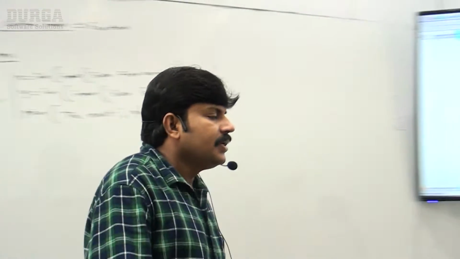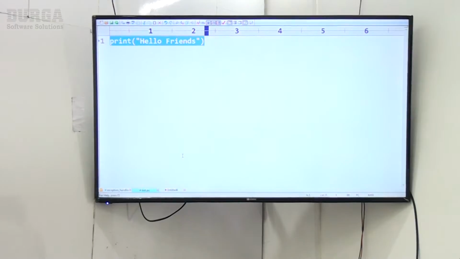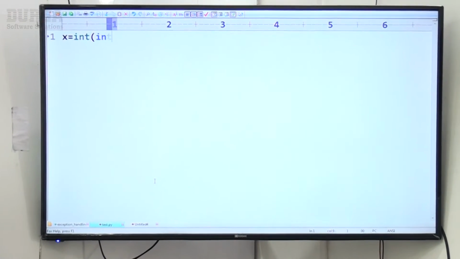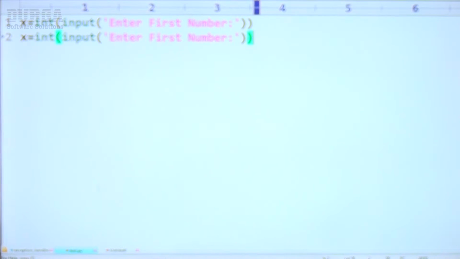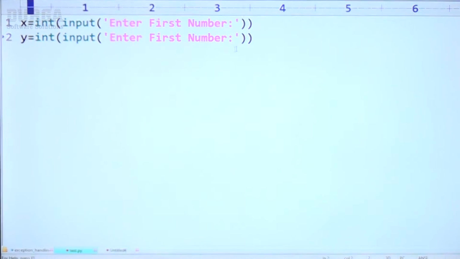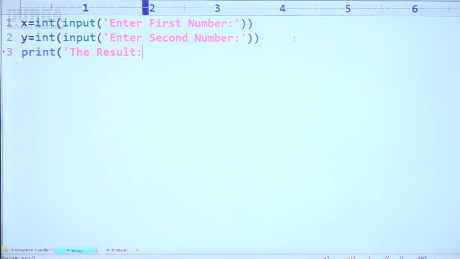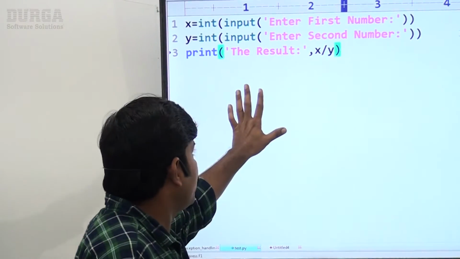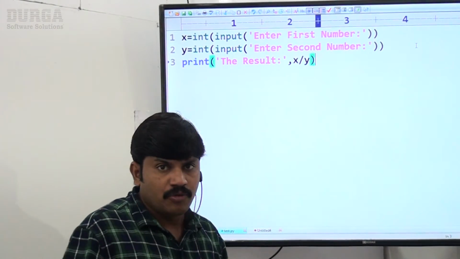Observe very carefully. Let me type this code. x is equal to int of input of "enter first number". y is equal to int of input of "enter second number". Print of the result x by y. That's all, this is my code. There are no syntactical mistakes in this code. Perfectly it should work, sir. Let me execute this code.